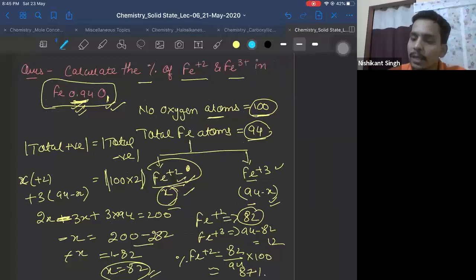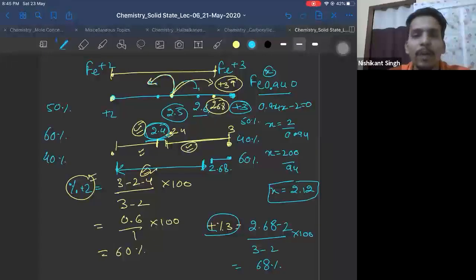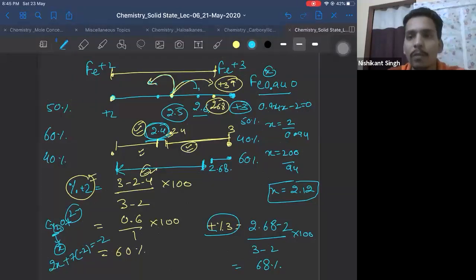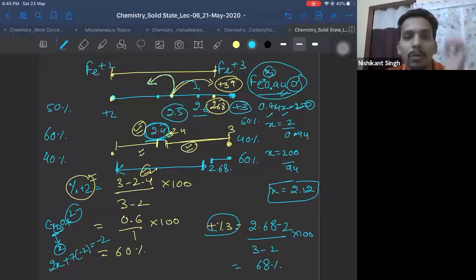Okay, so Shreyas, you are asking here, how do you find oxidation number? If I take Cr2O7 2 minus, how do you find oxidation state of chromium? X. How many chromium are there? 2. So 2x plus oxygen is minus 2, so 7 into minus 2 equal to what is the charge? Minus 2. That is how you find, no? So similarly, I have assumed iron to be X. How many iron atoms are there? 0.94. So it will become 0.94 into X. Oxygen is minus 2. Total charge on the molecule is 0.